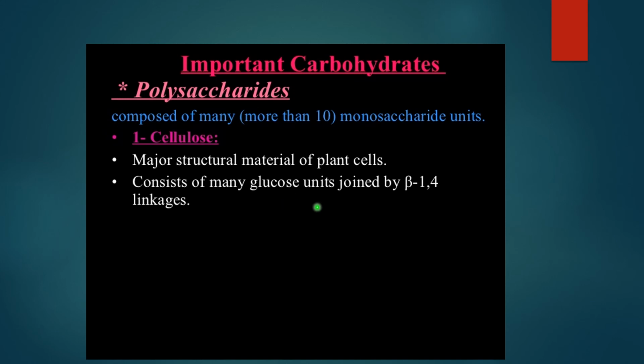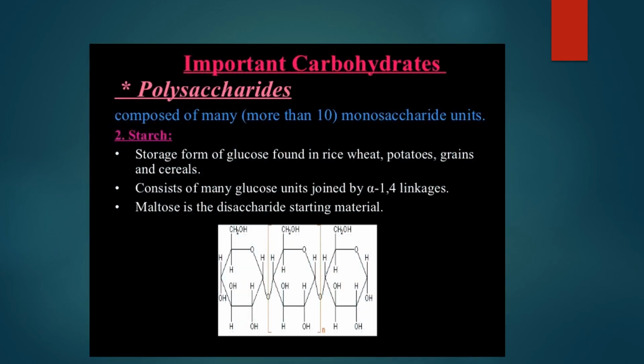They are joined with each other. They are joined with beta 1,4 linkages. Again, I will explain. Beta 1,4 means the 1 and 4 carbon atoms of the different sugar units, the glucose units, are linked by this beta 1,4 glycosidic bond. Fine. Next is starch, one of the polysaccharides present in plants such as rice, wheat, potatoes, grains, and cereals.